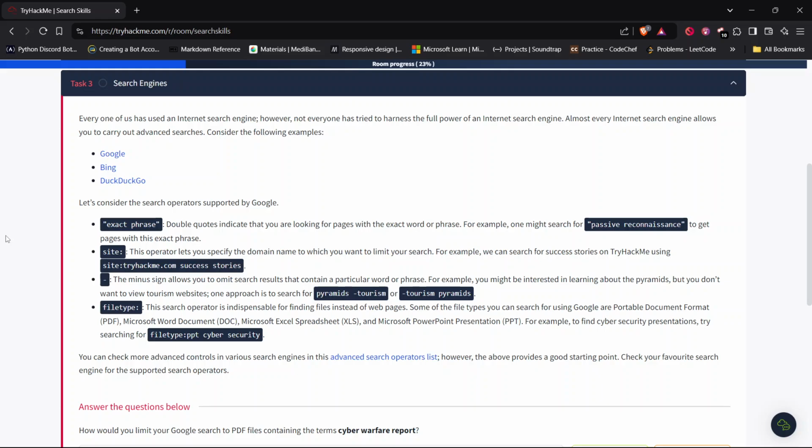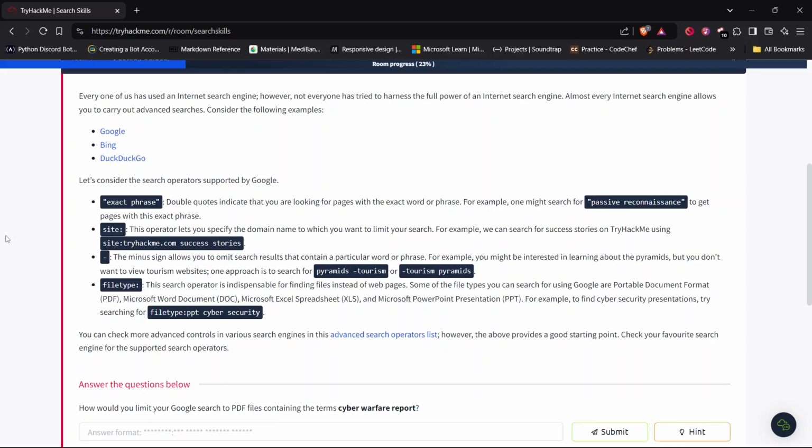Hyphen. The minus sign allows you to omit search results that contain a particular word or phrase. For example, you might be interested in learning about the pyramids, but you do not want to view tourism websites. One approach is to search for pyramids -tourism or -tourism pyramids.